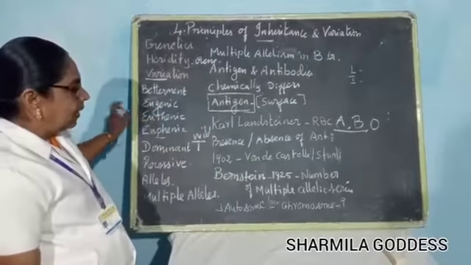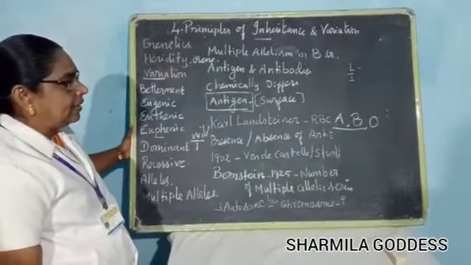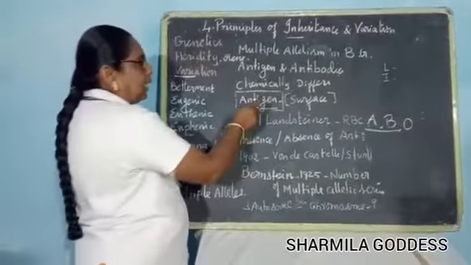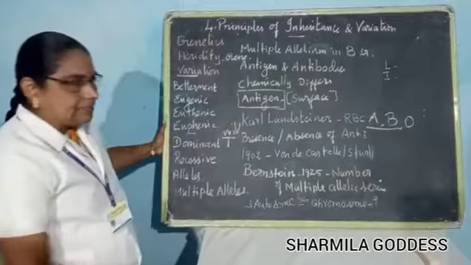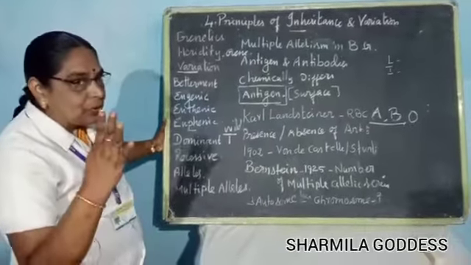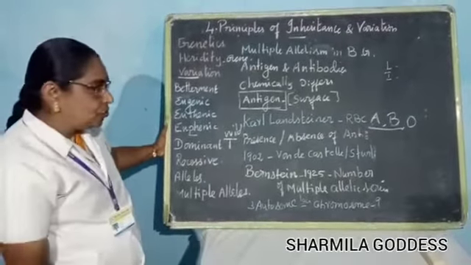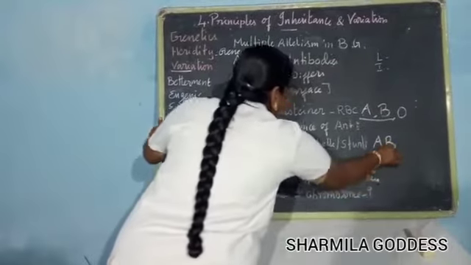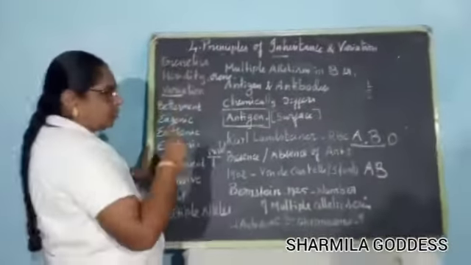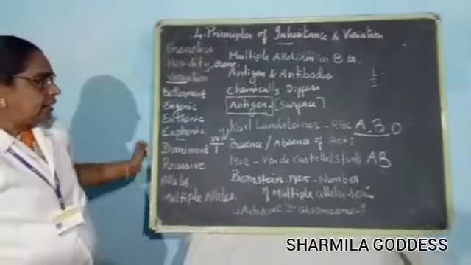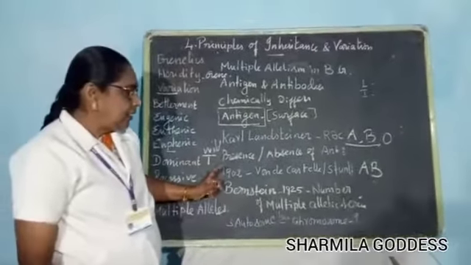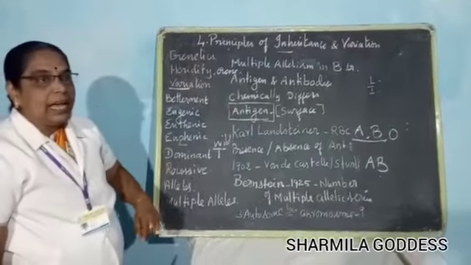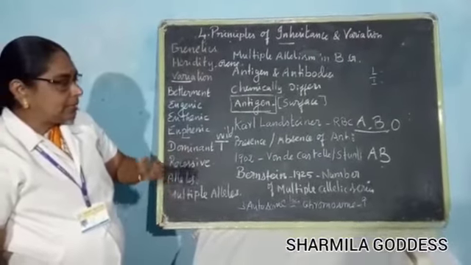Then in 1902, Von Decastello and Sturli, who were the students of Karl Landsteiner, discovered the fourth group, the rarest group, AB. The group AB was discovered by the students of Landsteiner in 1902. That means both the antigens A and B are present there.